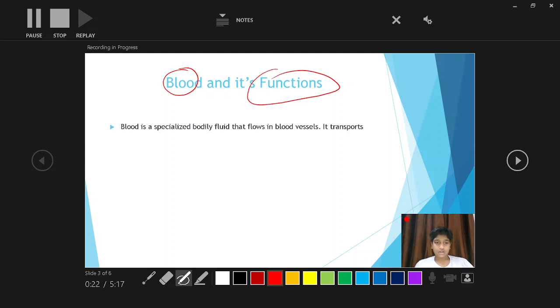So point, blood is a specialized bodily fluid. You have to write this in the definition of blood, otherwise your half marks will be deducted. That flows in the blood vessels.